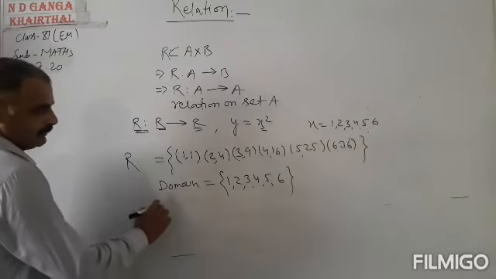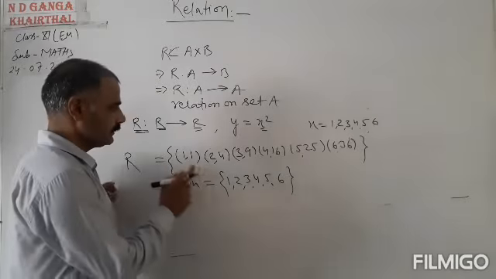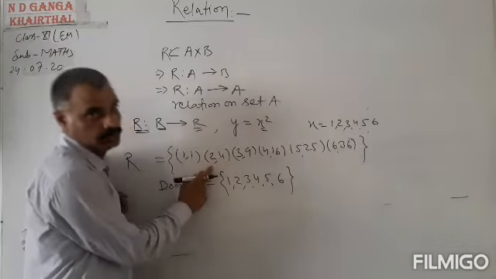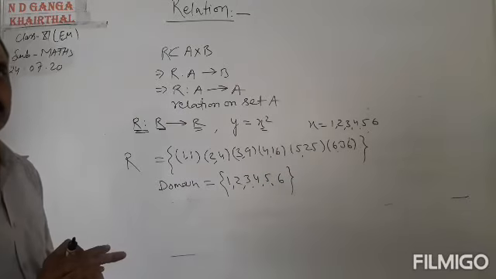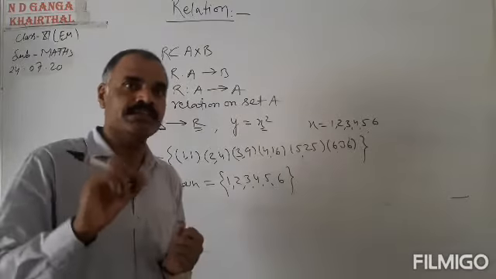Okay. Now, there are images. 1 is the image of 1, 4 is the image of 2. The second element is the image of the first element. I have defined that images are the second elements.